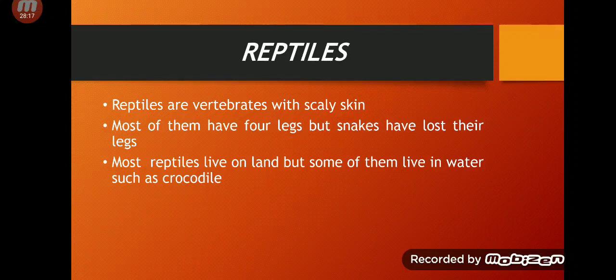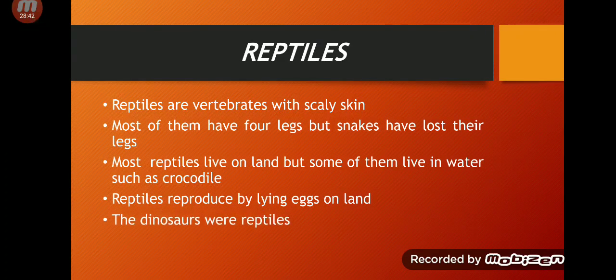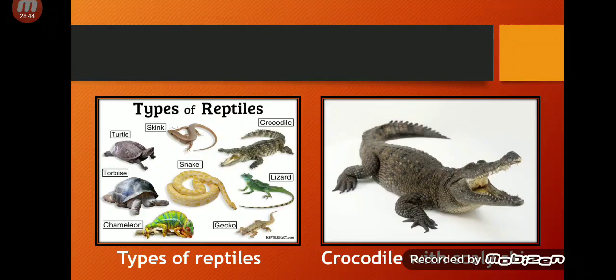When you go to higher grades, you will study why crocodiles, which can live both on land and water, have some features that differ from amphibians. That is why they are included in the group of reptiles, not amphibians. Okay, reptiles reproduce by laying eggs on land. Okay, and the dinosaurs were reptiles.